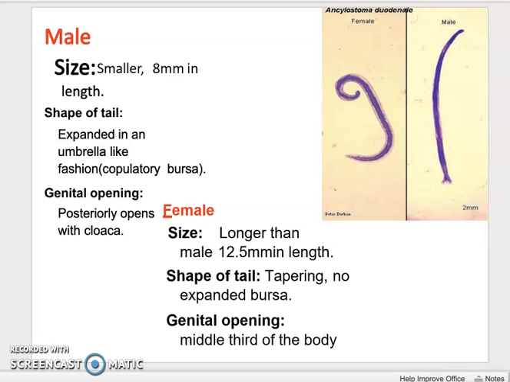Then sexual dimorphism is exhibited by Ancylostoma duodenale. The male is smaller, about 8 millimeter in length.